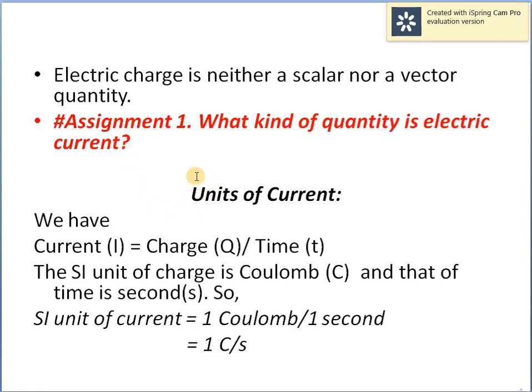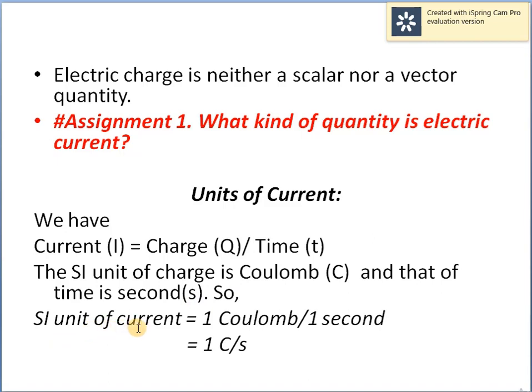Moving to the next topic, units of current. So we have current I equals charge Q divided by time t. The SI unit of charge is coulomb, represented by capital C, and that of time is second, small s.